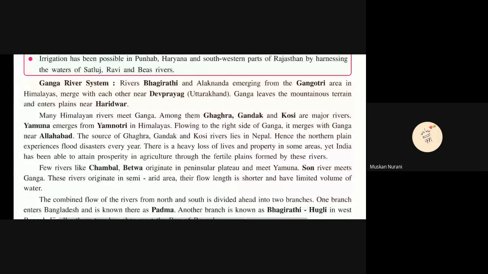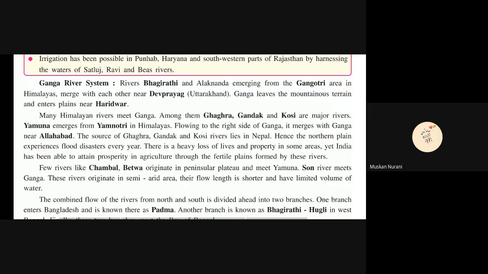Ganga river system. Rivers Bhagirathi and Alaknanda emerge from the Gangotri area in the Himalayas near Devprayag in Uttarakhand. Ganga leaves the mountains and enters the plain near Haridwar. Many Himalayan rivers meet Ganga.